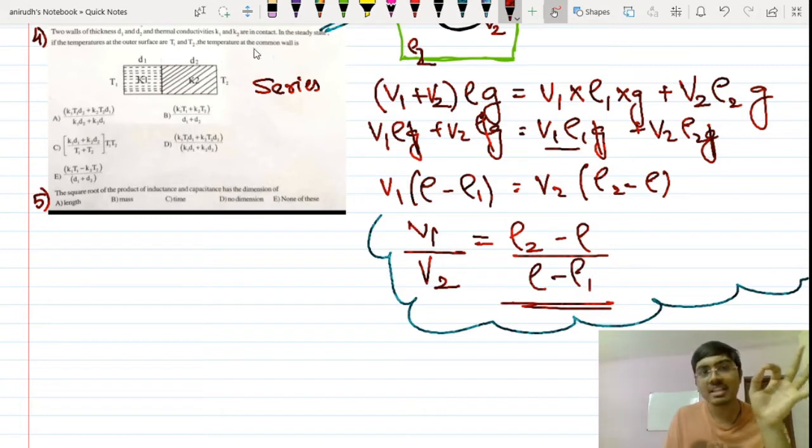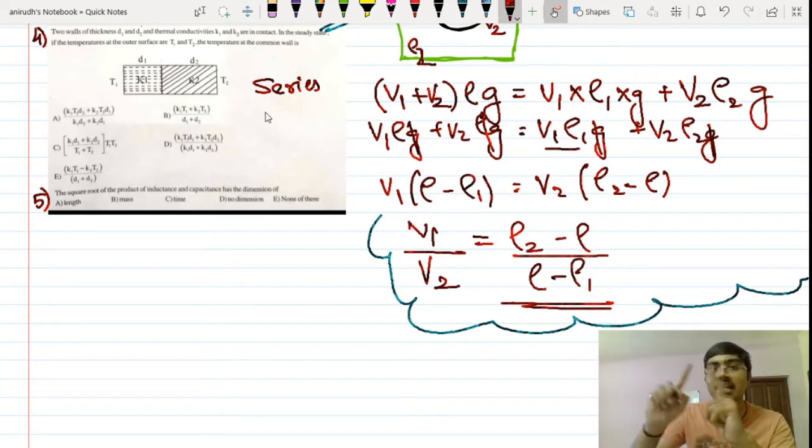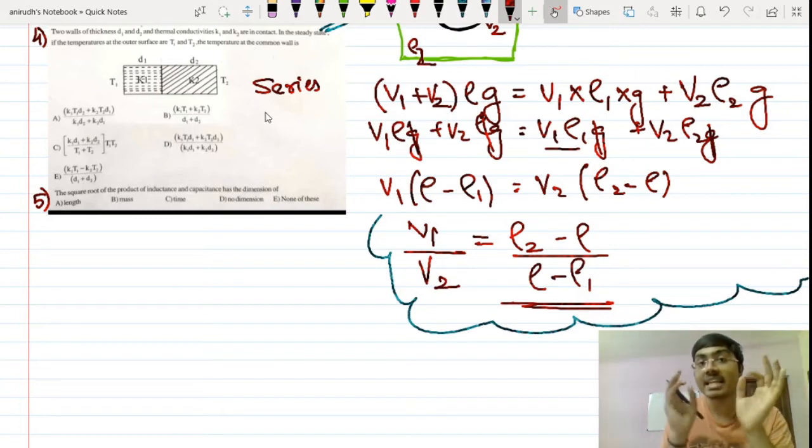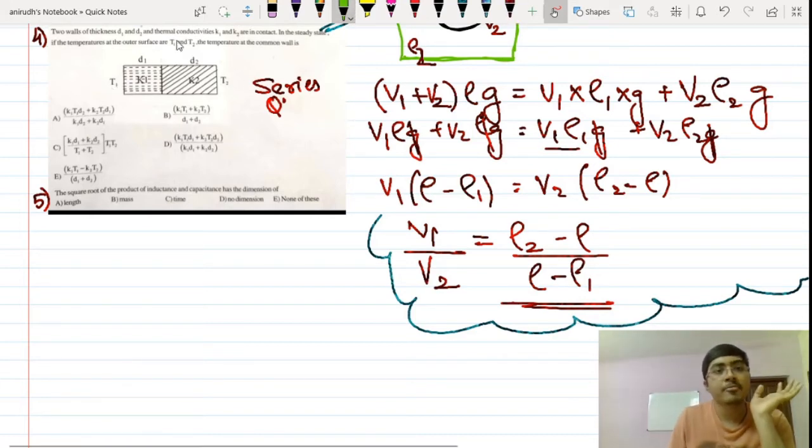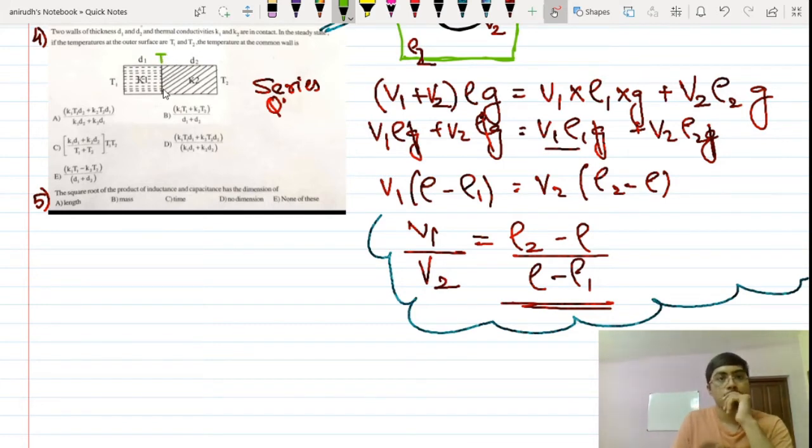So if it is a series combination, I know that the current is the same. That means the heat current is the same. So the heat flown per unit time, which I write as Q dot, is the same. I am saying that this is T1 over here, T2 over here. Arbitrarily, I am going to take this as T, the temperature of the interface. Now they are asking you, in the steady state, if the temperatures of the outer surfaces are T1 and T2, then the temperature of the common wall is.